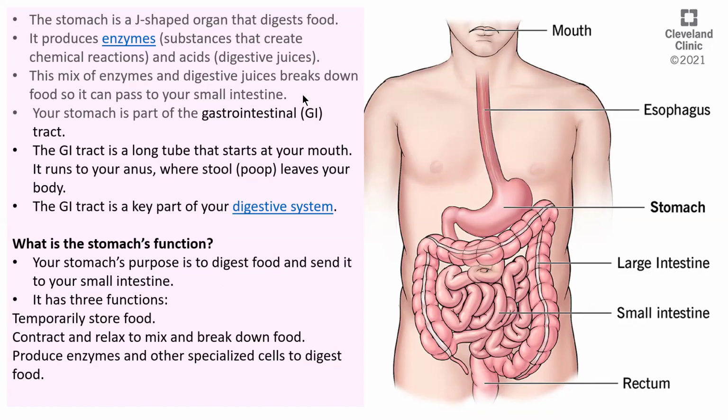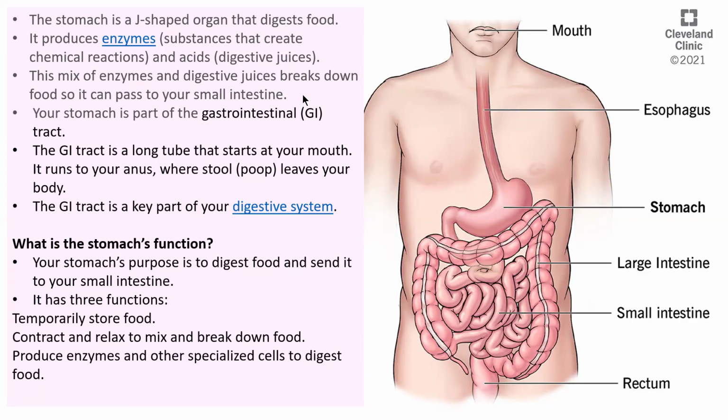So the stomach is a part of the gastrointestinal tract. The GI tract is a long tube which starts from the mouth and ends at the anus. The GI tract is a part of your digestive system. So what is the function of the stomach? It has three functions. It temporarily stores food, and it contracts and relaxes to mix and break down food. So partial digestion of food takes place in the stomach, from bolus to chyme.